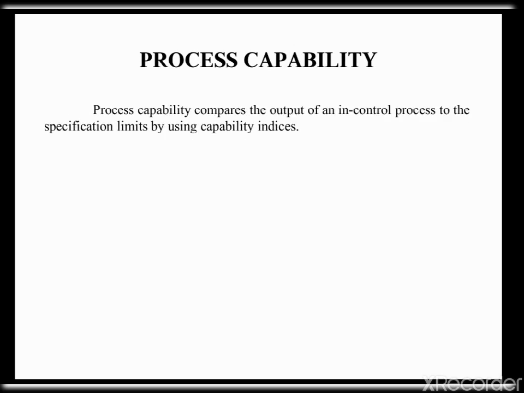The last topic is process capability. Process capability compares the output of an in-control process to a specification limit by using capability indices. The comparison is made by forming the ratio of the spread between the process specifications to the spread of the process values, as measured by process standard deviation units.